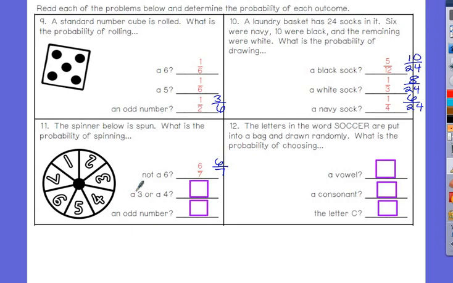The probability of getting a 3 or a 4. How many is a 3 or a 4? 2. How many total? 7. Can that be reduced? No. An odd number. How many spots are odd? 4. 4 out of how many total spots? 7. Can that be reduced? So 4/7 would be my probability there.